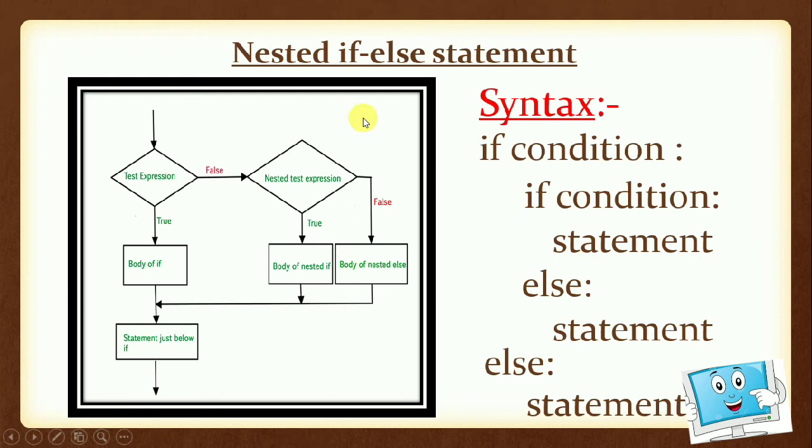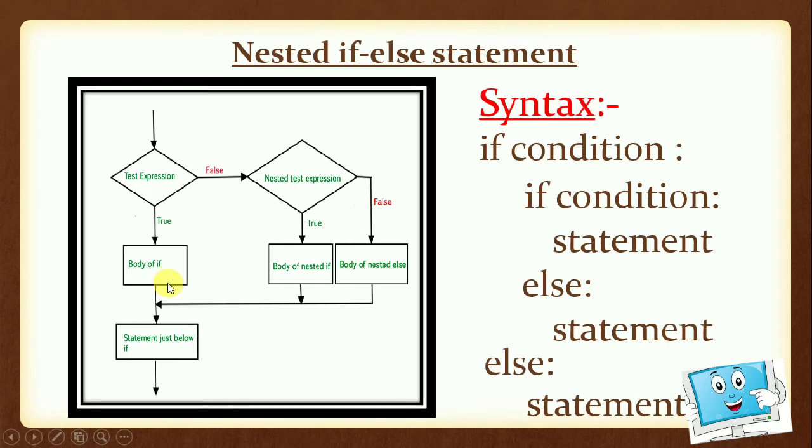Next we have the nested if else statement, which means if else inside an if. First of all, the test expression, that is the condition, is checked. If the condition is true, then it moves to the body of the if part, and it may contain another statement in it.